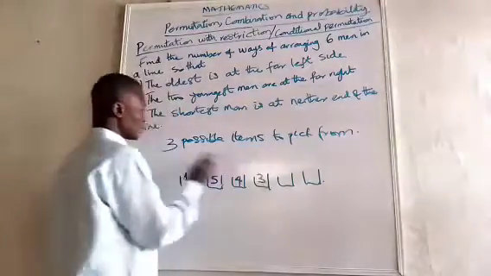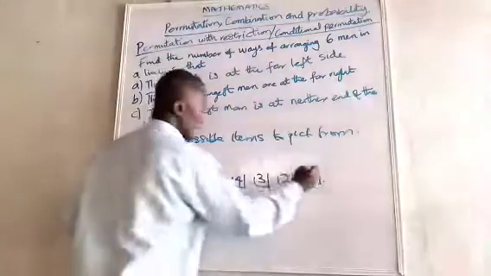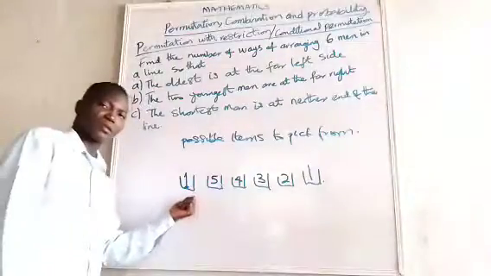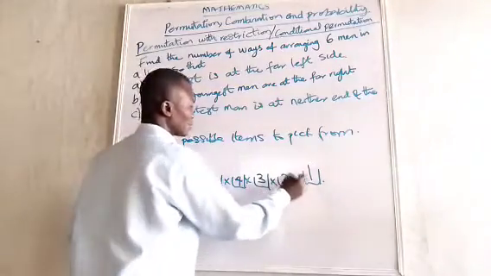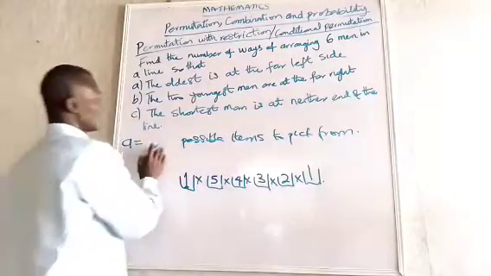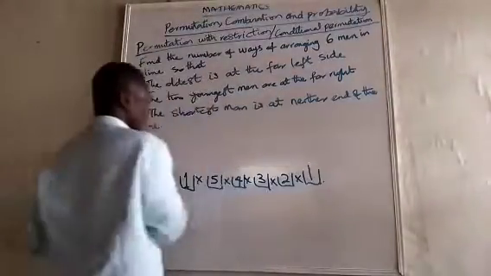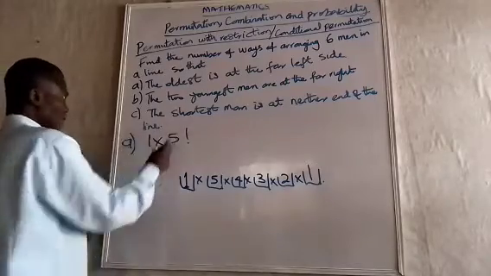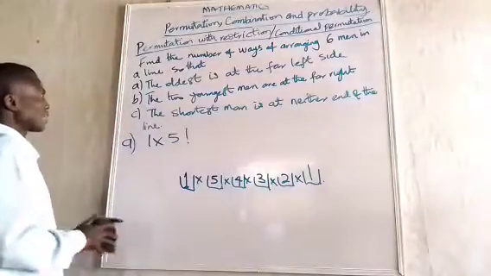In this place, I have 3 to pick from. Again, in this place, I have 2 to pick from. Then I have 1. So the total possible arrangement, if the oldest must be here, is going to be 1 times 5 times 4 times 3 times 2 times 1. So for this first one, A is going to be 1 times 5 factorial. That's the answer to A. 1 times 5 factorial. That's it. Very easy and straightforward.